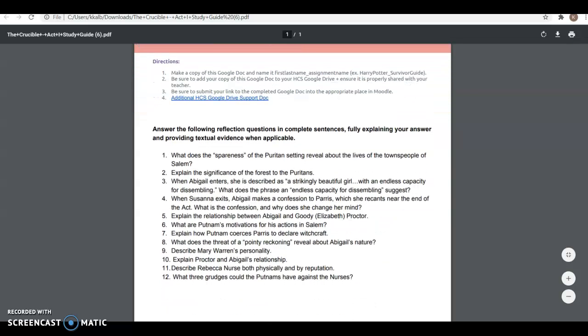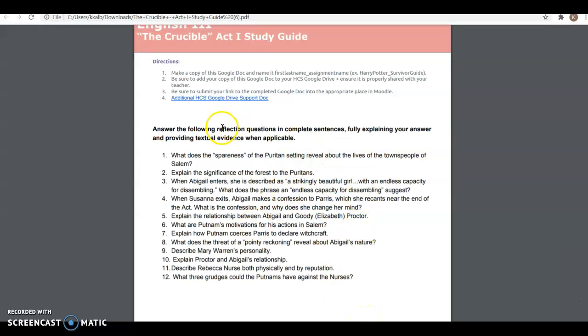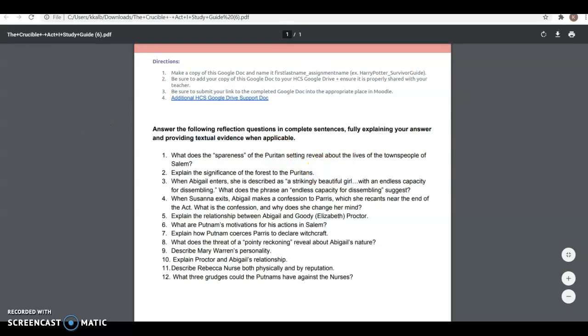All right, so these are just some basic study guide questions. Answer in full sentences. We are in English 3, and if the question requires it, provide textual evidence. So go back into that play and then get the answers for those questions.